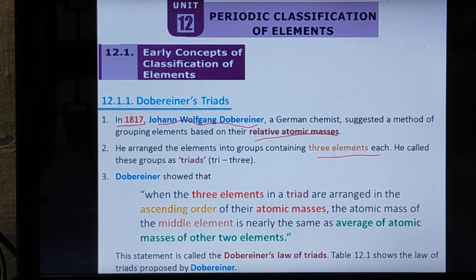He called these groups triads. Tri means 3.